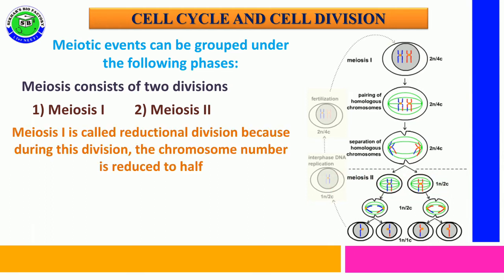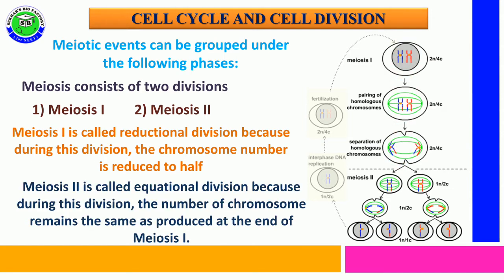Meiosis 1 is also called reductional division, because when the cell is performing meiosis 1, only at this time the number of chromosomes is reduced to half. Meiosis 2 is called equational division, because during this division there is no change in the number of chromosomes, and they remain the same as produced at the end of meiosis 1.